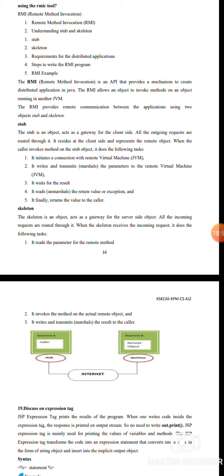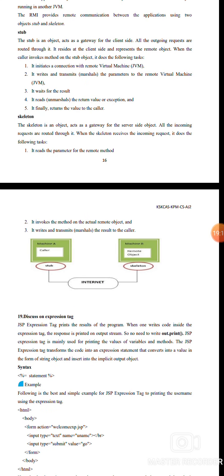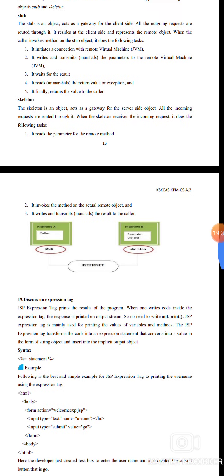RMI provides remote communication between applications using two objects, stub and skeleton. The stub is the object that acts as a gateway on the client side. All outgoing requests are routed through it. It resides on the client side and represents the remote object. When the caller invokes a method on the stub object, it does the following tasks: it initiates a connection with the remote Java virtual machine, writes and transmits the parameters to the remote virtual machine, waits for the result, reads the return value or exception, and finally returns the value to the caller.